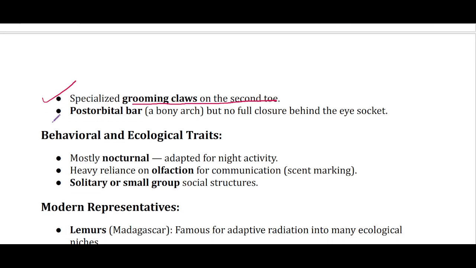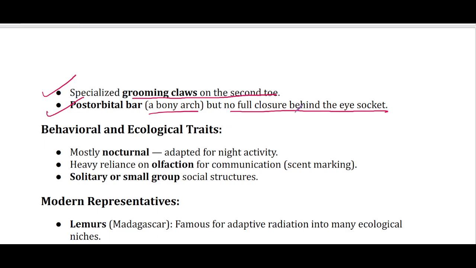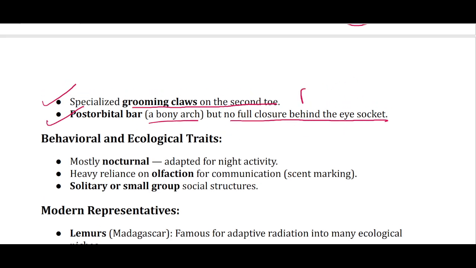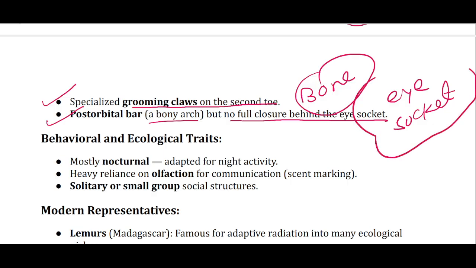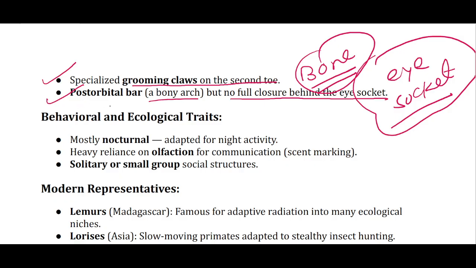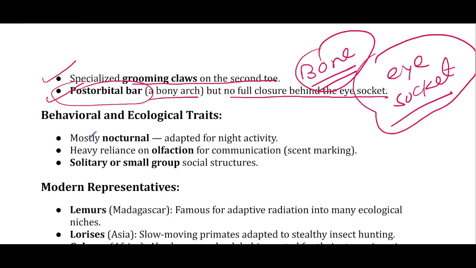Then there is a post-orbital bar, a bony arch, but no full closure behind the eye socket. So the post-orbital bar is a bone that forms behind the eye socket, the holes in which eyes are placed. So behind the eye socket, in the skull, there is a bone, and this bone provides support for the eye and surrounding tissue. So Strepsirrhini में ये post-orbital bar अभी भी है.